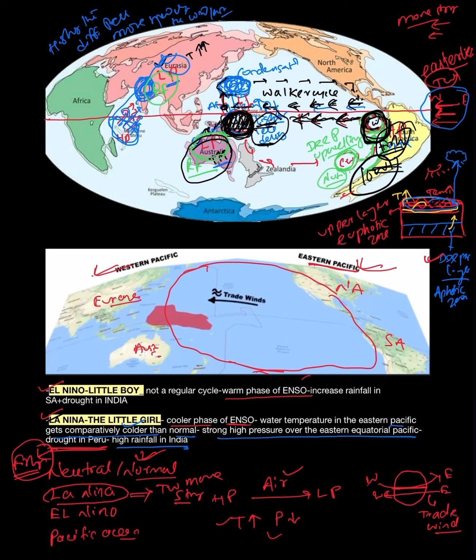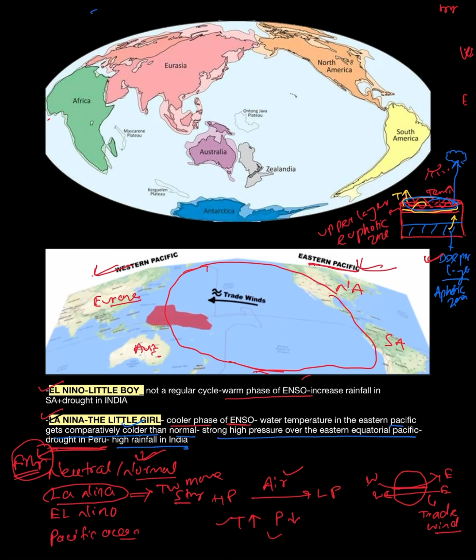Just the reverse effect of La Nina is the El Nino effect. So let us clear all these things. Okay, so coming to El Nino condition. In El Nino condition, what is normally happening? This is the equator.